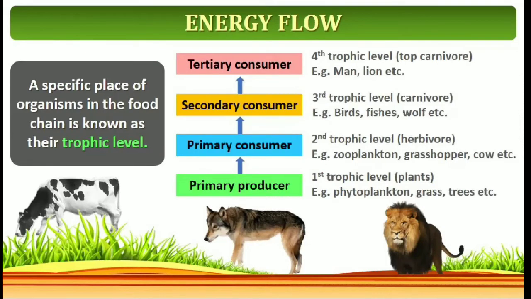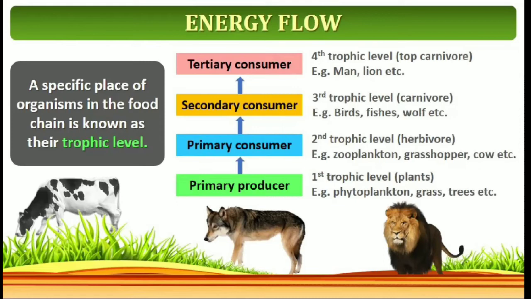The place of organisms in the food chain is known as the trophic level. In trophic levels, the energy transfer takes place from primary producer to primary consumer, from primary consumer to secondary consumer, to tertiary consumer. See the flow chart, it is very clearly given.